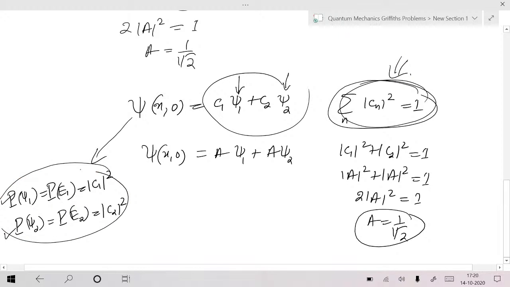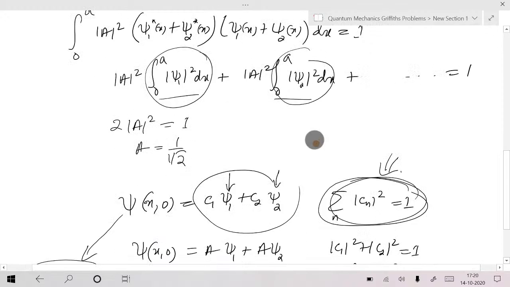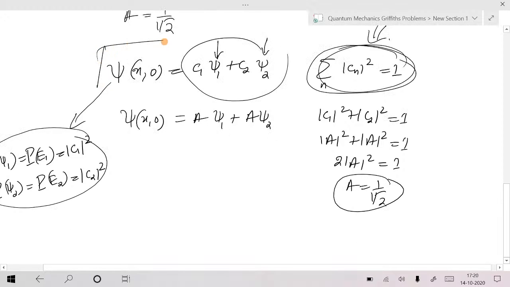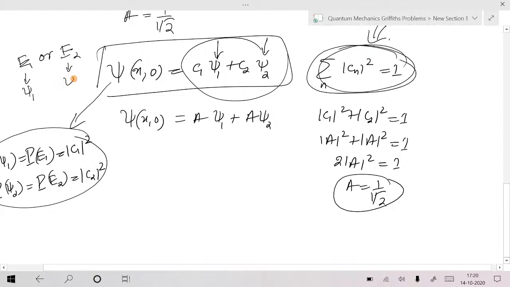You can think like that, or this integral also gives us the same result. Just go through Griffiths. Any question here? Remember, in this kind of state, if you do the energy measurement, either you will get E1 or you will get E2. When you get E1, the corresponding state will collapse to psi 1. When you get E2, the corresponding state will collapse to psi 2. You will not get any mean value. When you do the energy measurement, you will not get any mean value of E1 and E2. Is that okay? It's just similar to tossing a coin. Either you get head or tail, isn't it?